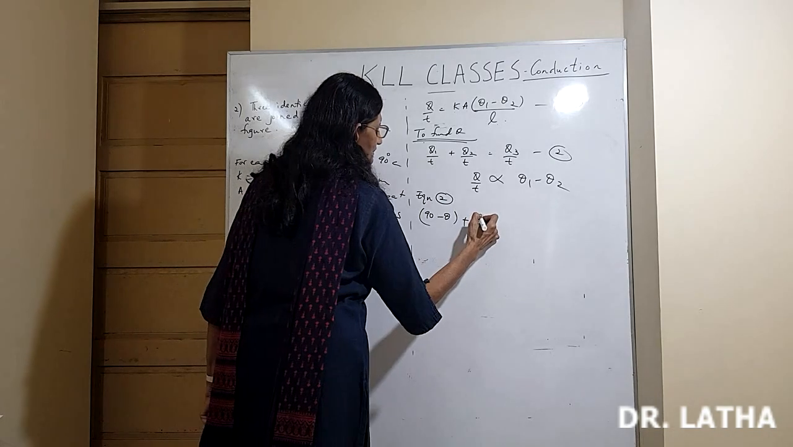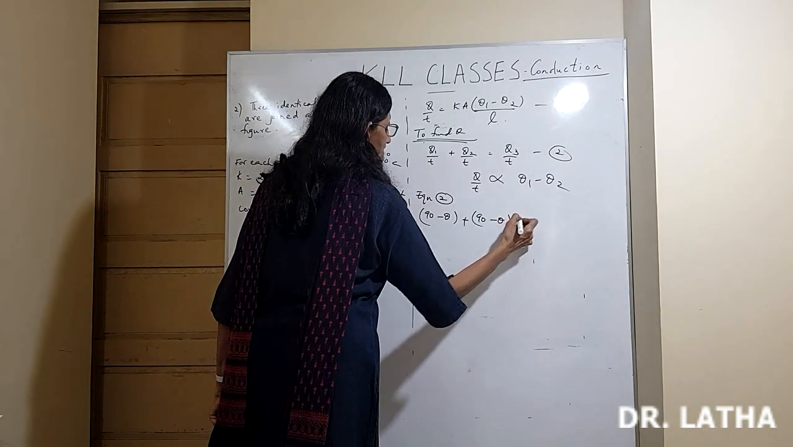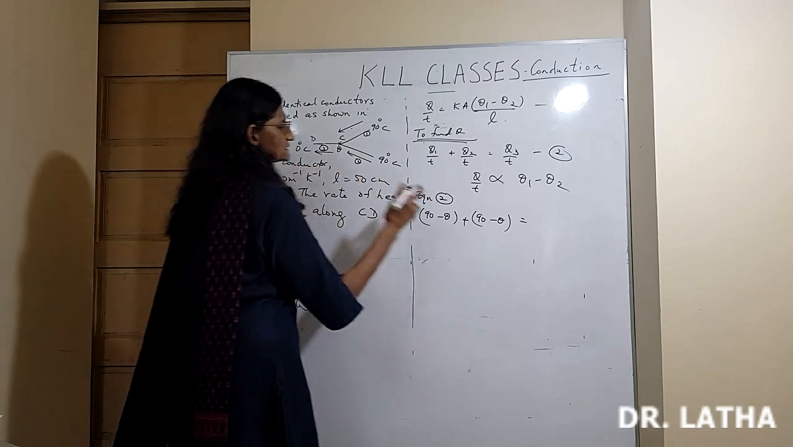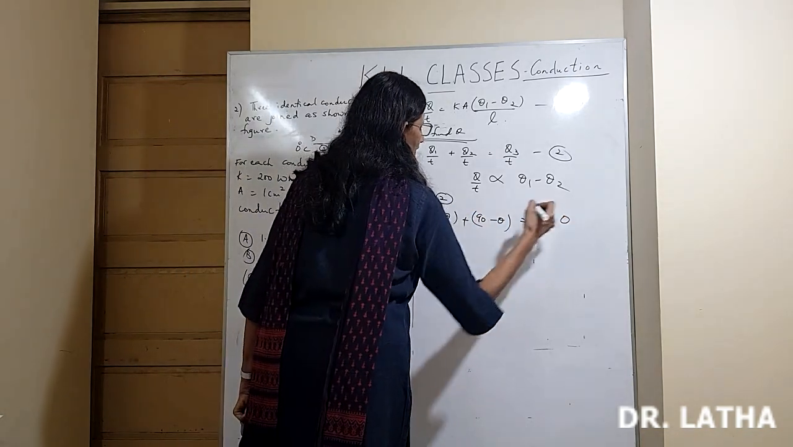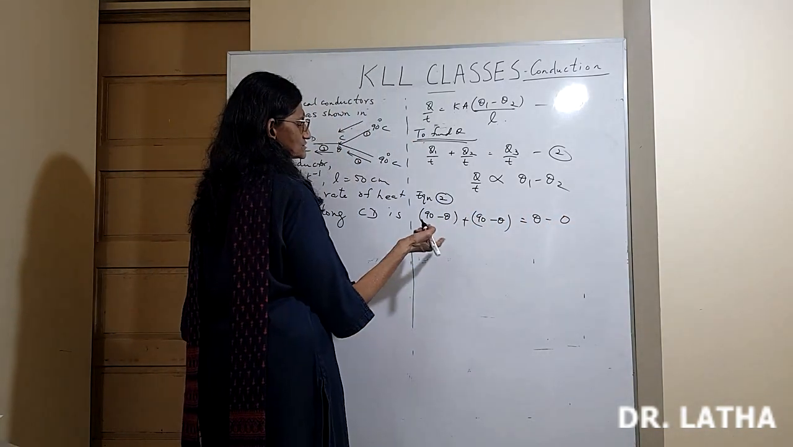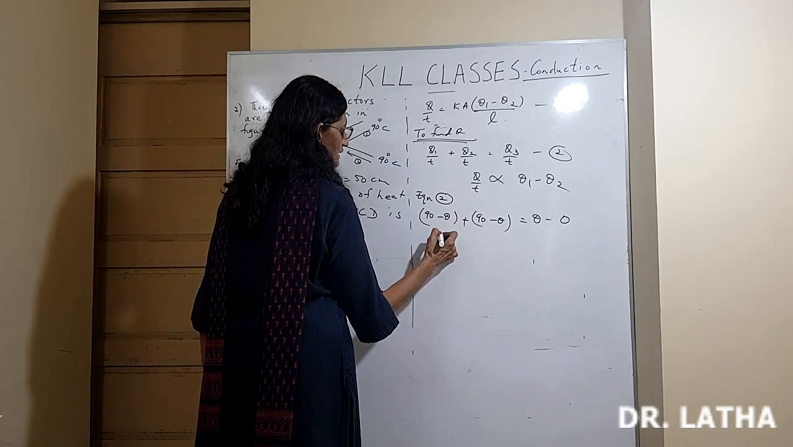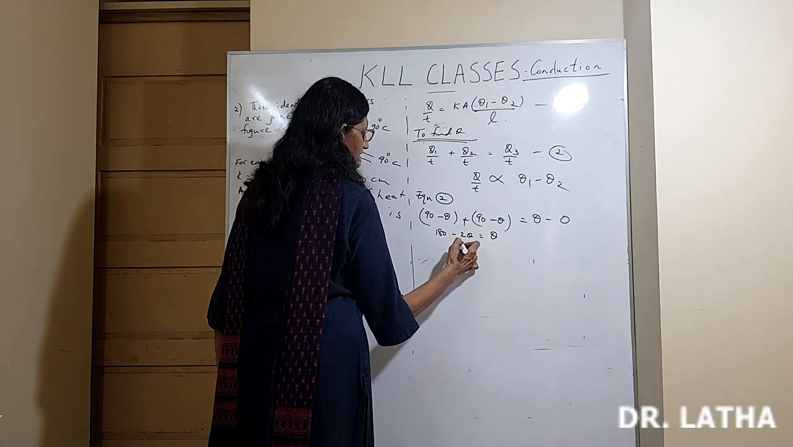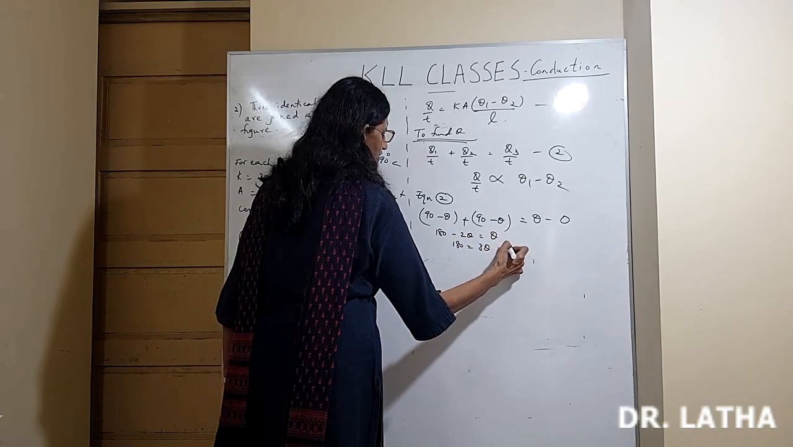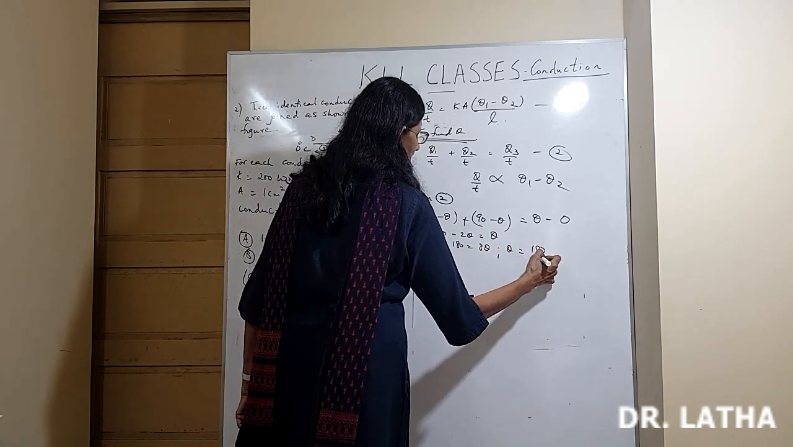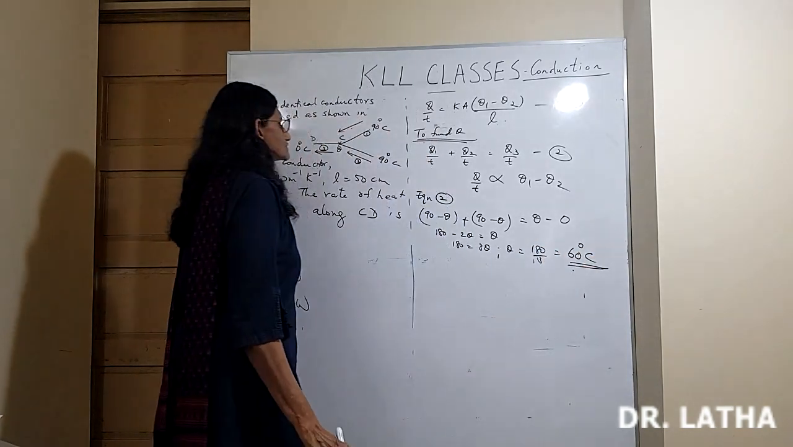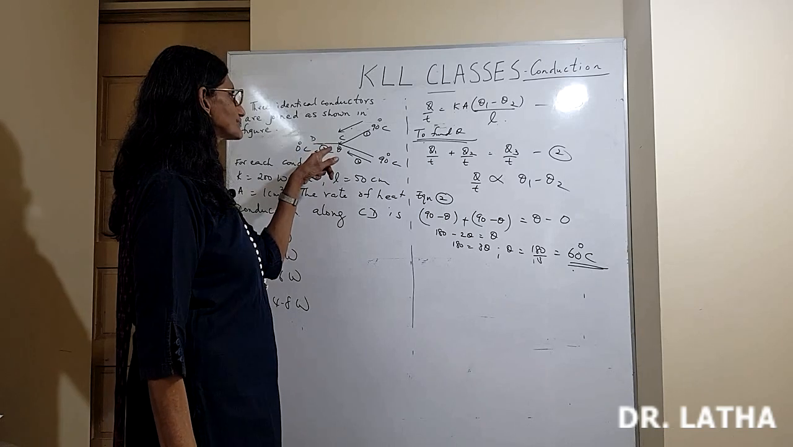Again, 90 minus theta is equal to Q3 by T. That will be theta minus 0. Theta minus 0 is theta. So solving, 90 plus 90, 180 minus 2 theta is theta. So 180 is 3 theta. So what is theta? 180 divided by 3, that will be 60 degrees Celsius. So we have got the temperature at C.